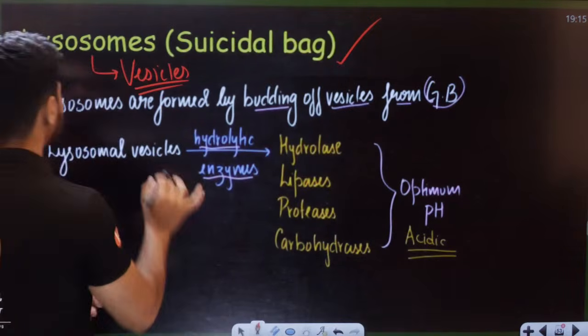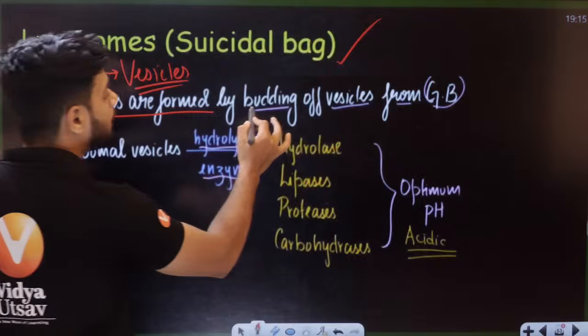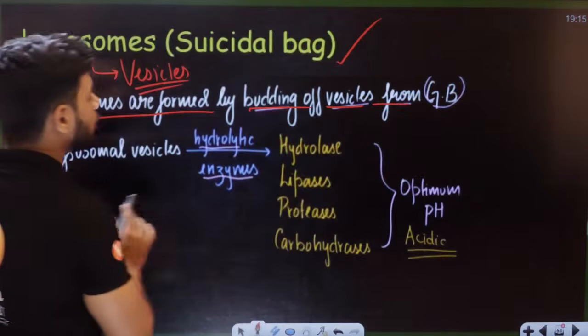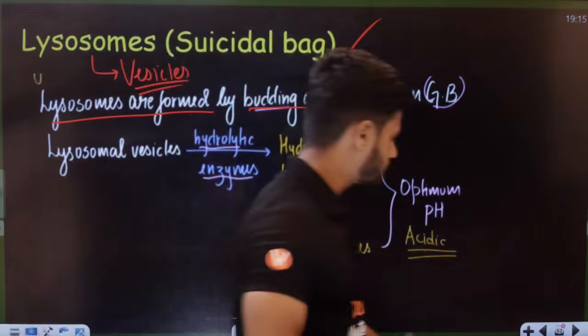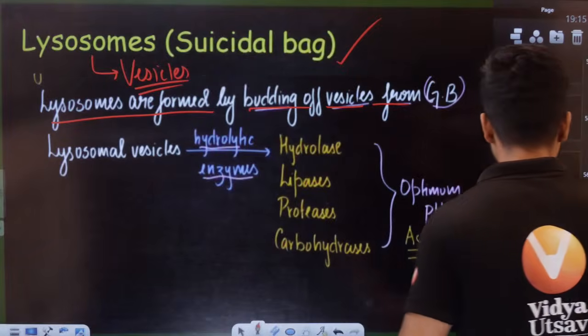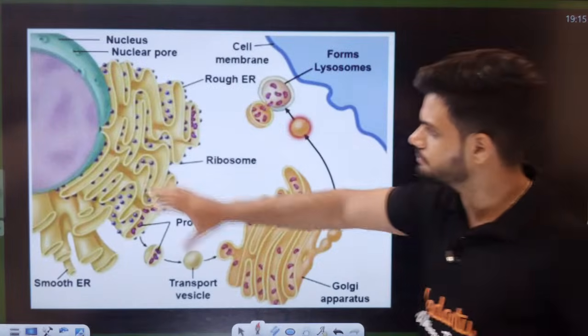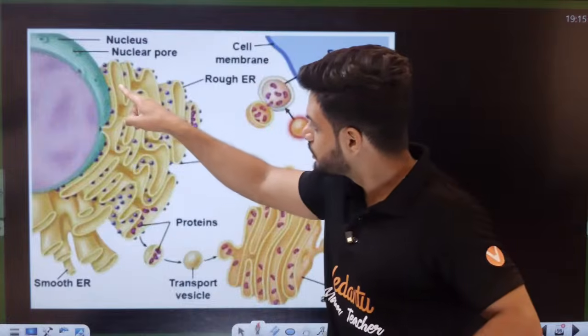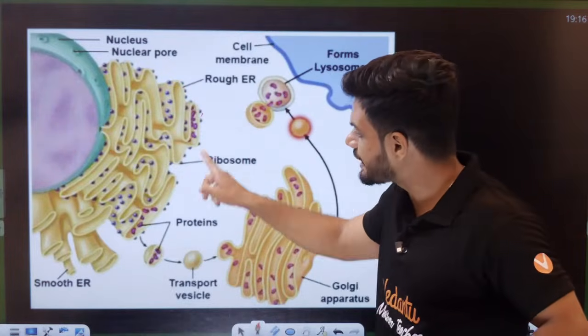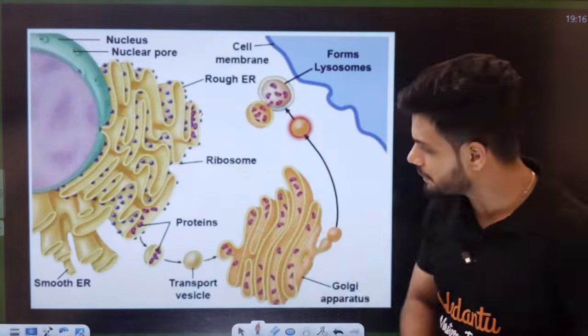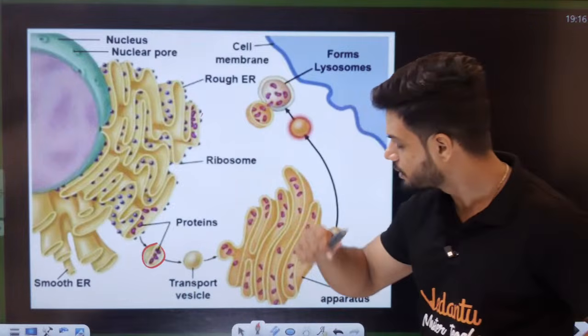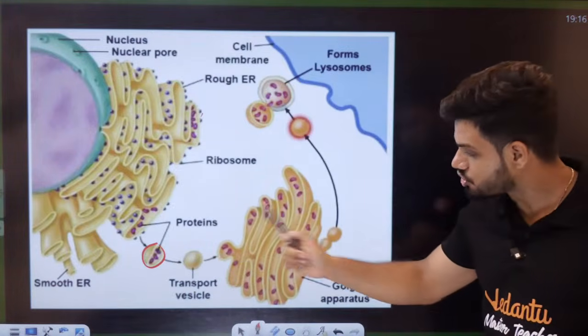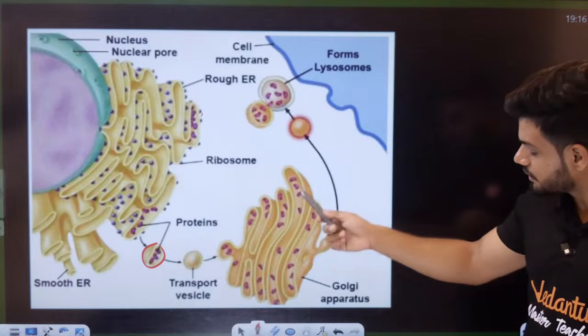How are they formed, students? Lysosomes are formed by budding of vesicles from your Golgi body. Let me show you. See this. This is your nucleus here. Here we have the endoplasmic reticulum. The endoplasmic reticulum is forming a protein here, students. The protein is entering the structure here. These are the cisternae here.